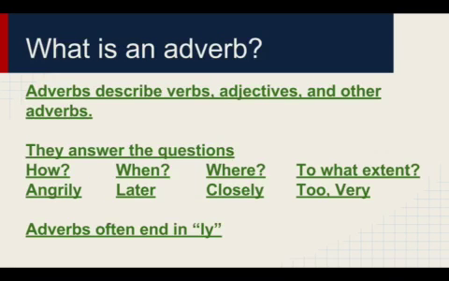Our next part of speech are adverbs. Adverbs describe verbs, adjectives, and other adverbs. So earlier we said that adjectives describe nouns, but adverbs can describe verbs, adjectives, or other adverbs. They answer one of 4 questions. How? So could be angrily, could be happily, could be joyously. They answer when, later, tomorrow, sometime. They can answer where, closely, nearby, or they can answer to what extent, too or very.